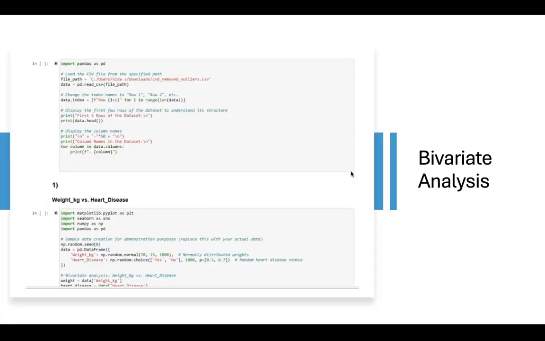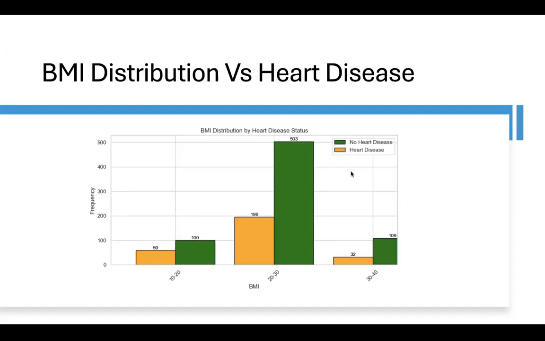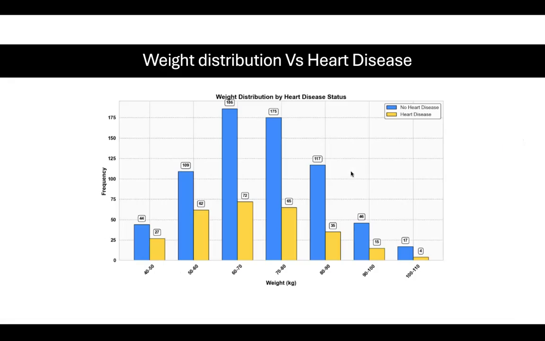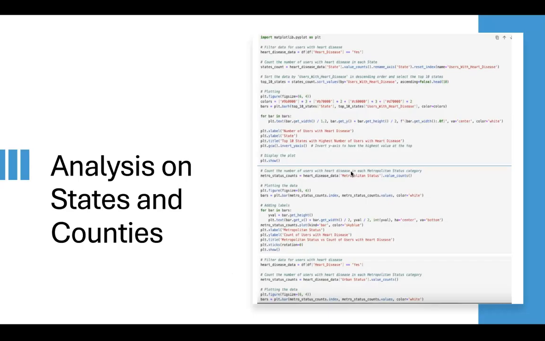Next slide, please. This is the screenshot of bivariate analysis. And this is the visual of BMI distribution versus heart disease. This is the weight distribution versus heart disease. We can see that as weight increases, heart disease increases among individuals. Next slide, please. Now Angsha will continue.